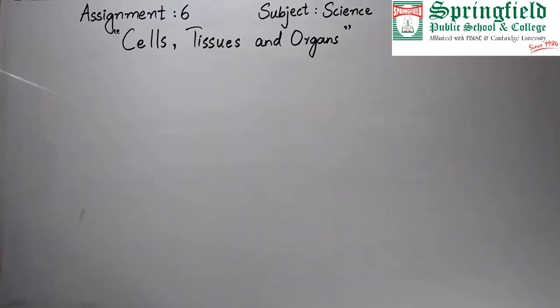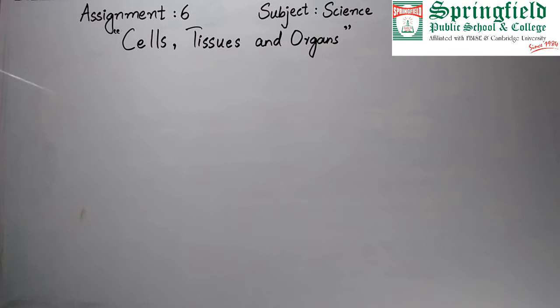As we know, all living things are made up of cells. Some are unicellular, made up of single cells, but others are multicellular, that is, they are made up of many different types of cells. And we have seen some different types of cells in the previous topic.